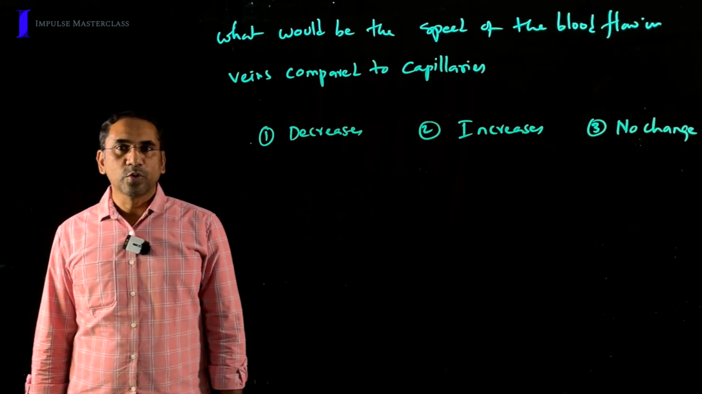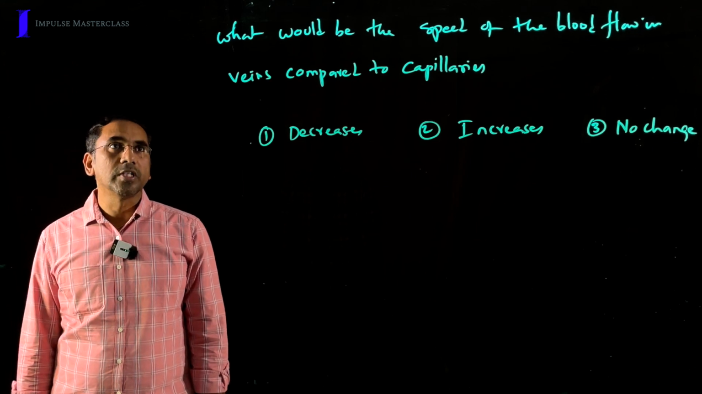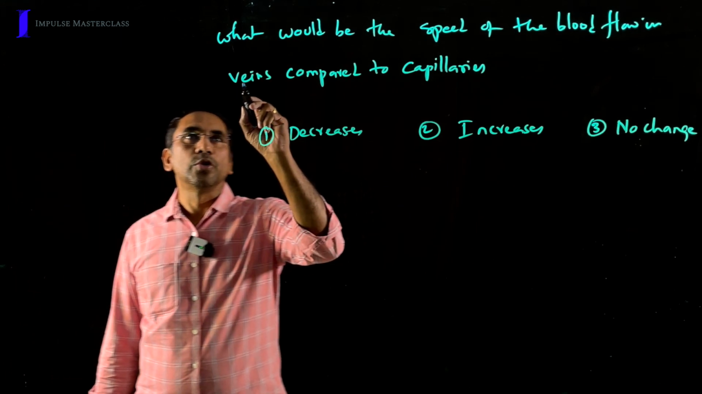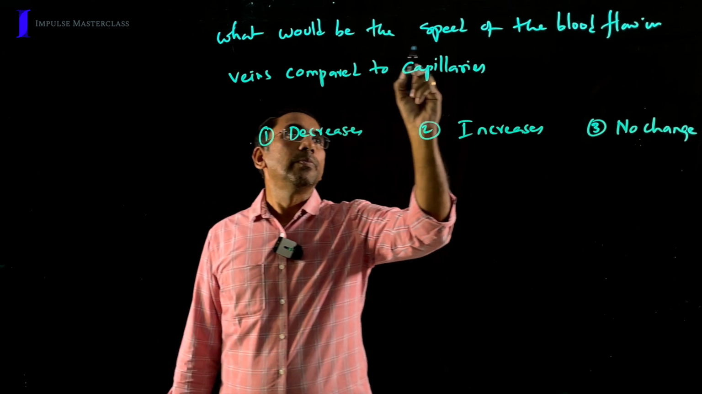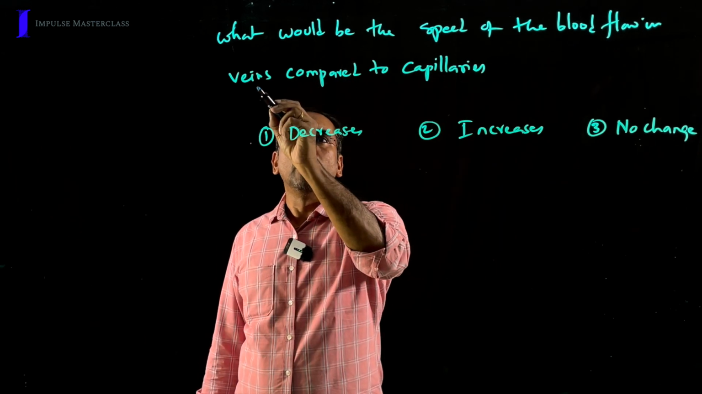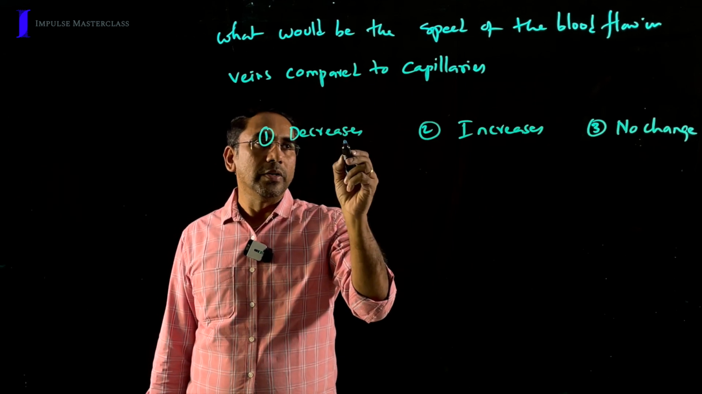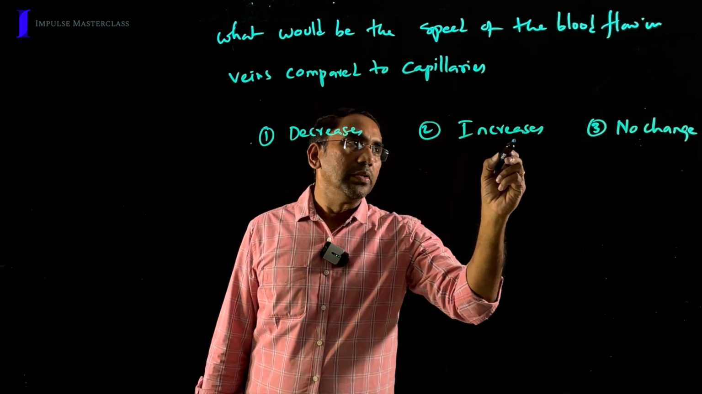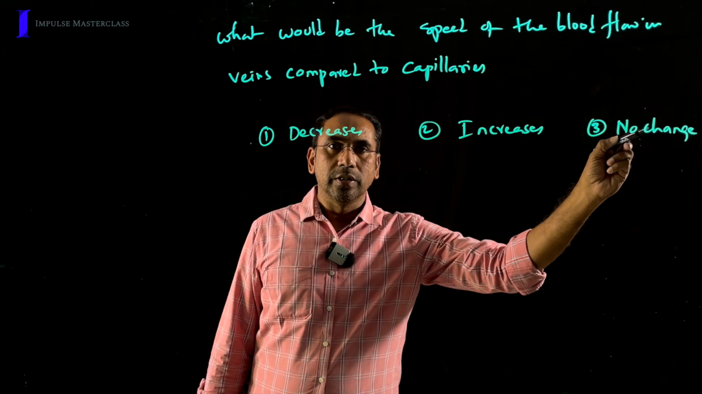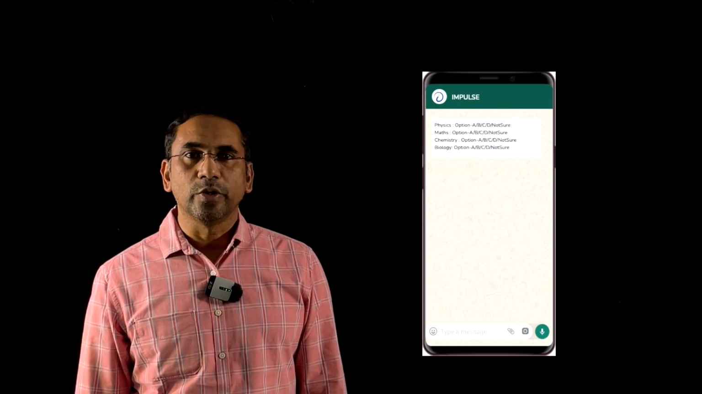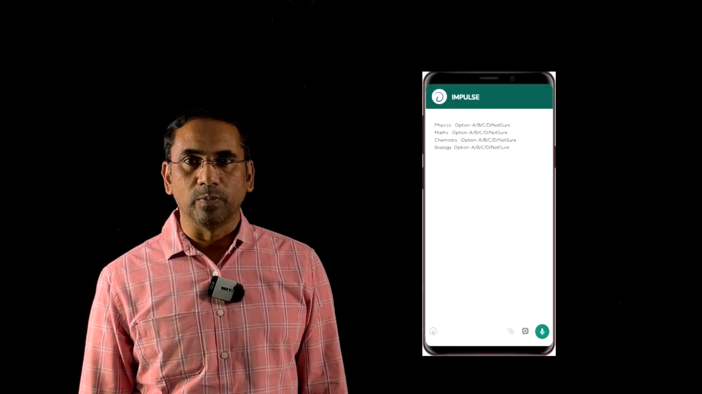Students, now it's time to solve a problem based on the explained concept. Look at this question. What would be the speed of the blood flow in veins when compared to capillaries? Does the speed decrease, increase, or is there no change? If you know the answer, please share your answer in the Impulse WhatsApp group. We'll provide you a video explanation for this.